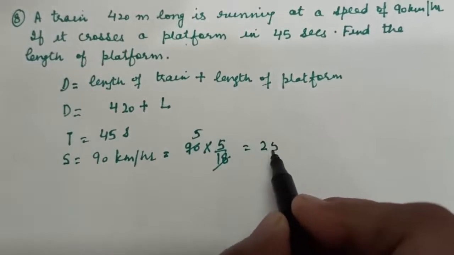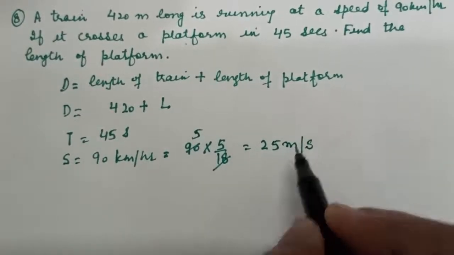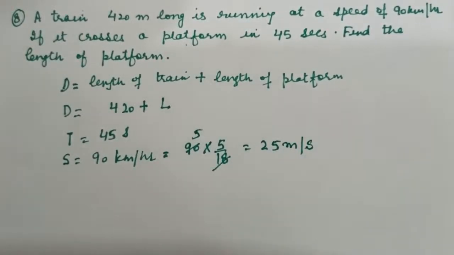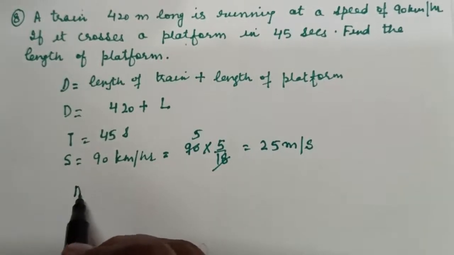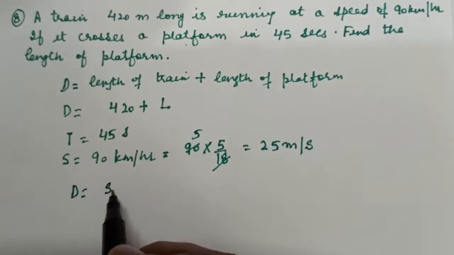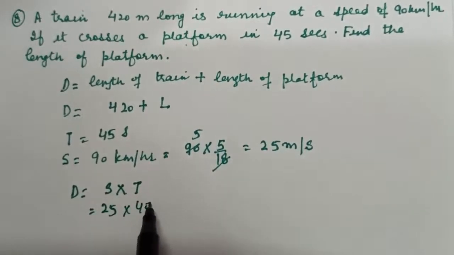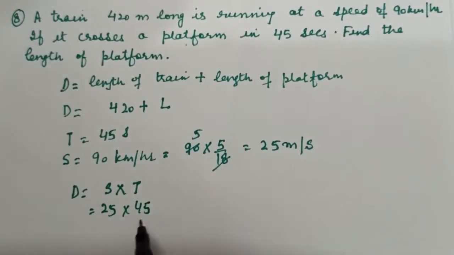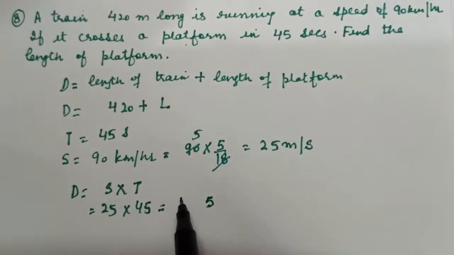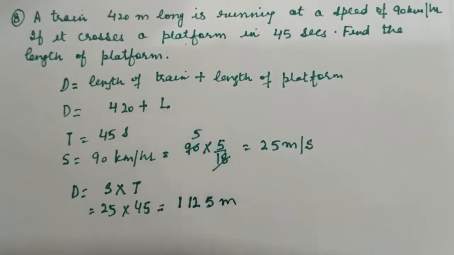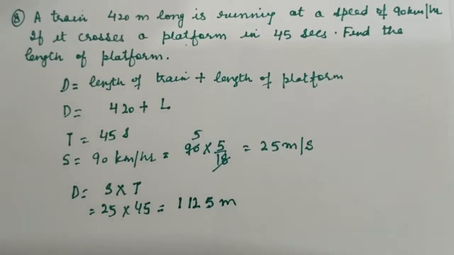So it comes as 25 meter per second. We know the formula, distance is equal to speed into time. So here 25 into 45 is the distance, 1125 meter.